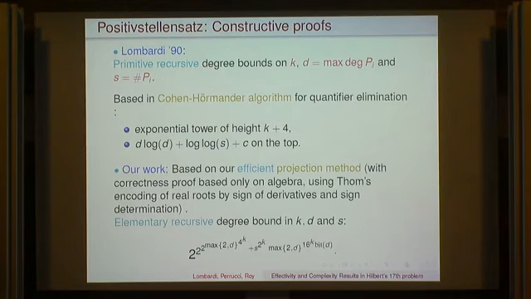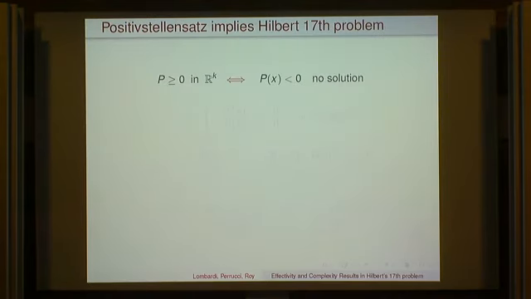And again, you get some kind of 5 level of exponentials. I'm not going to write it, but that's what we obtain. Okay. So now I want to tell you what is the connection between the positive Stellensatz and Hilbert's 17th problem, because for the moment I didn't make any connection. So the connection is as follows.